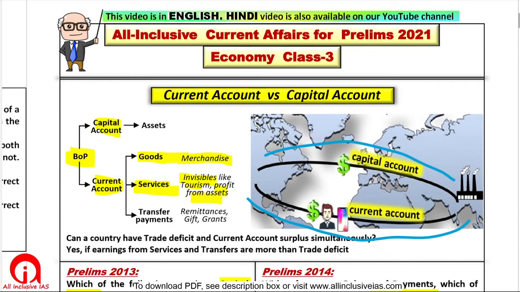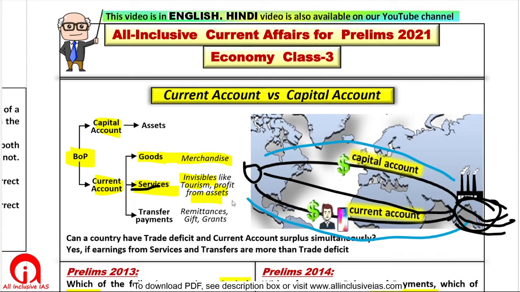For example, let us say a person from USA came to India as a tourist. In India, he took some services, he will spend money in India. The money he spends in India is in return for some services that Indians are providing to an American national, right? And we are getting money in return. So such a thing is also export. It is an export of services. Although this export is happening within India, it is still export because an Indian is supplying some service to a US national. So that is an export in services.